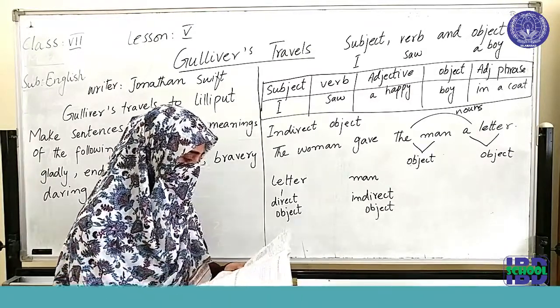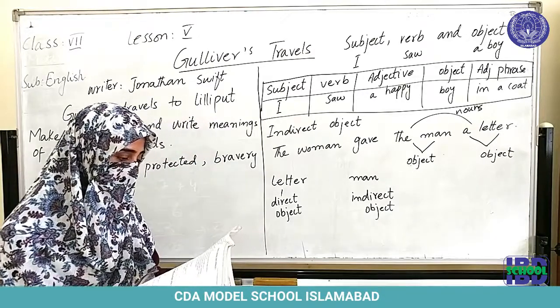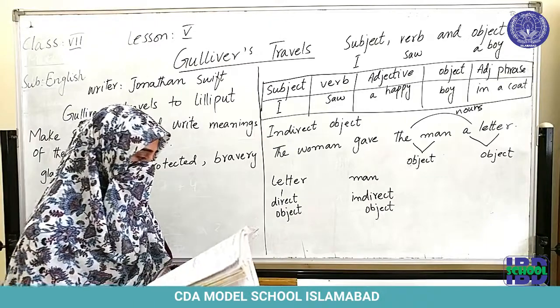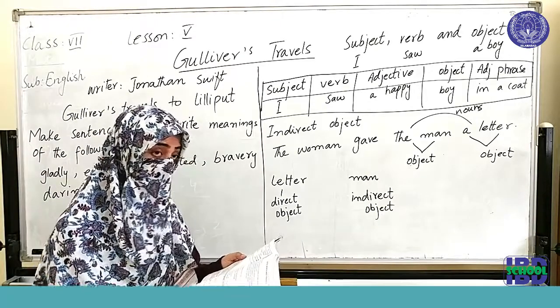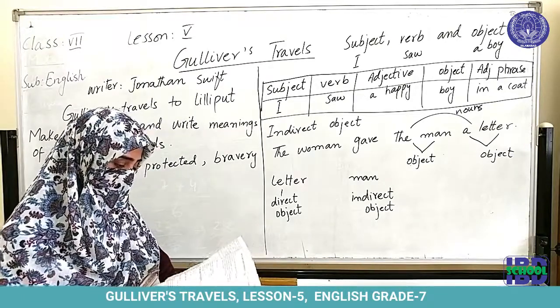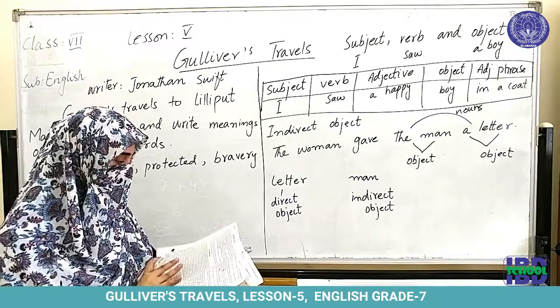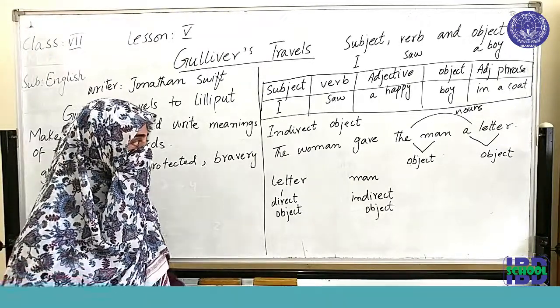So in this exercise, you have to add an adjective before and an adjective phrase after the objects and indirect objects in the sentences. Again, here 9 sentences are given to you, and you have to complete this exercise also. Okay, this is going to be your homework. You have to do it in your notebooks. Okay, thank you.